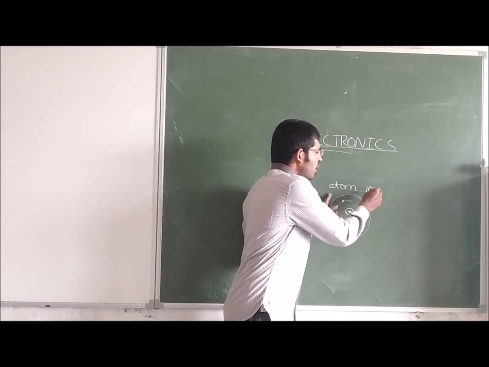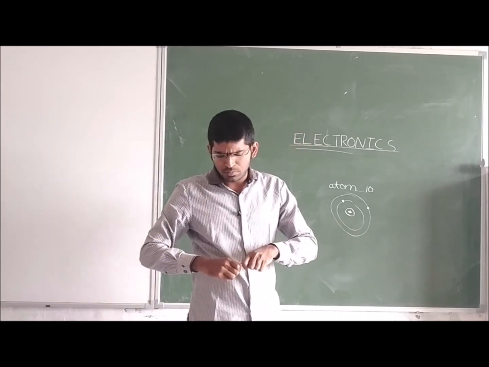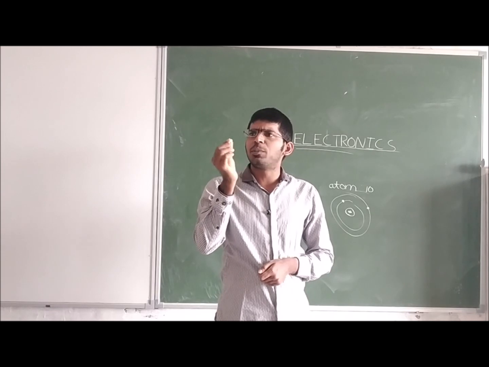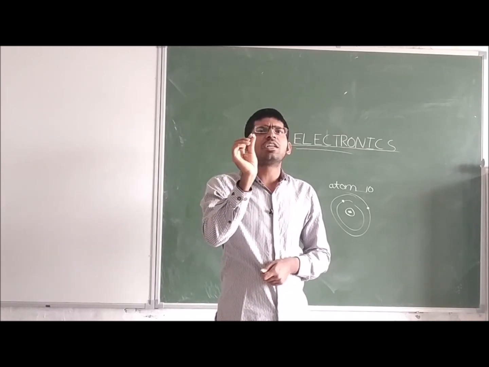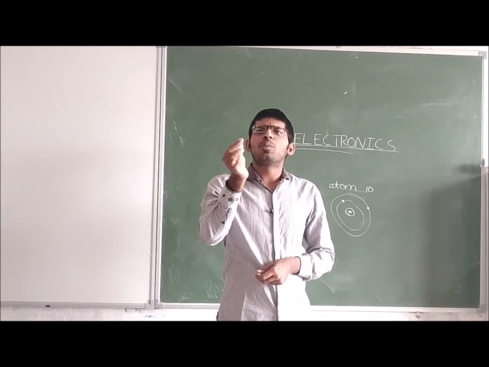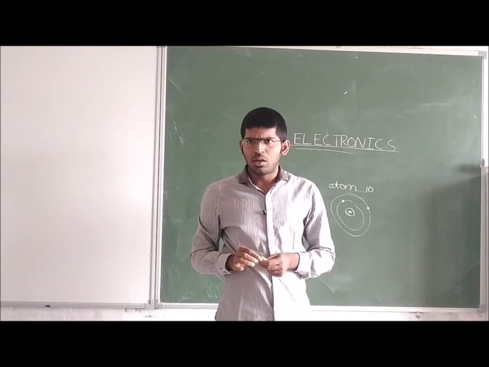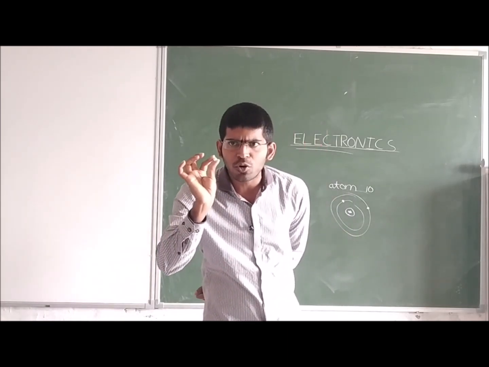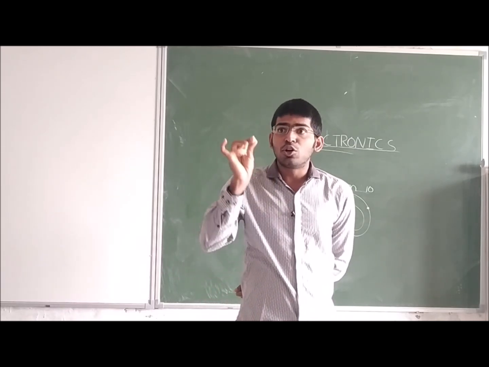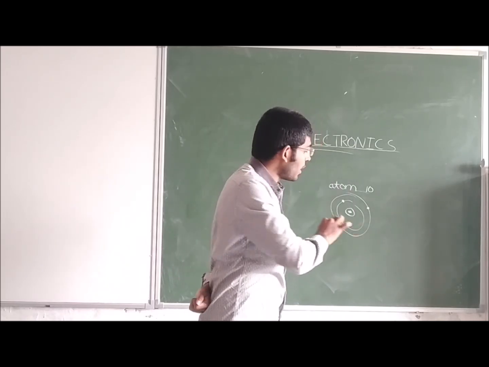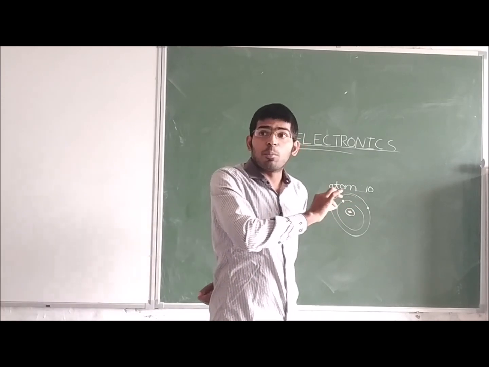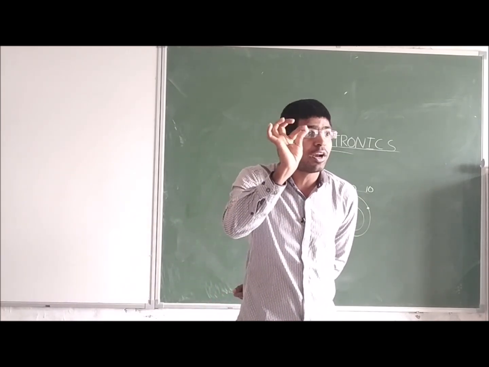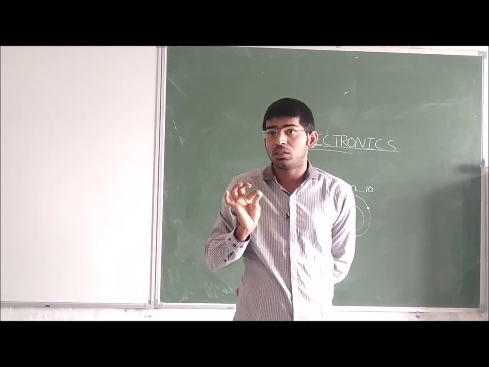Now, in 1 cubic centimeter crystal, this is the cubic centimeter crystal, there are 10 to the power 24 atoms. In this small chalk piece, there are 10 to the power 24 atoms. If there are 10 to the power 24 atoms and we write it on the board, the number of zeros also we are not able to count. That many crores of atoms are existing in this chalk piece.